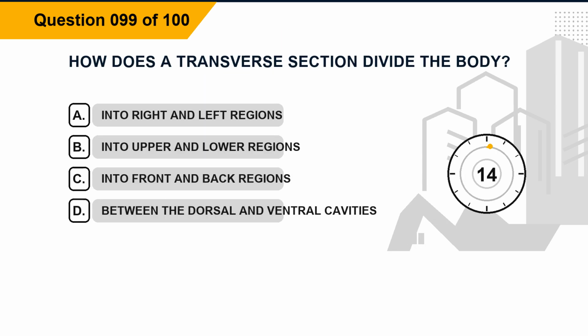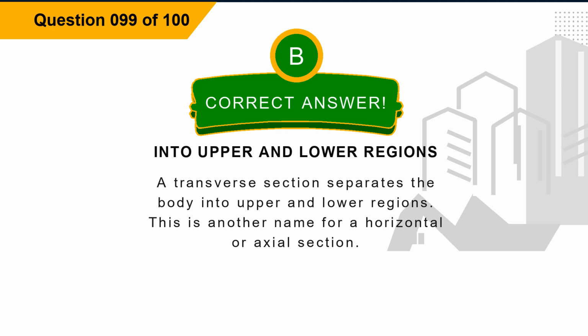Question 99. How does a transverse section divide the body? Option A, into right and left regions. Option B, into upper and lower regions. Option C, into front and back regions. Option D, between the dorsal and ventral cavities. The correct answer is option B, into upper and lower regions. Explanation: a transverse section separates the body into upper and lower regions. This is another name for a horizontal or axial section.